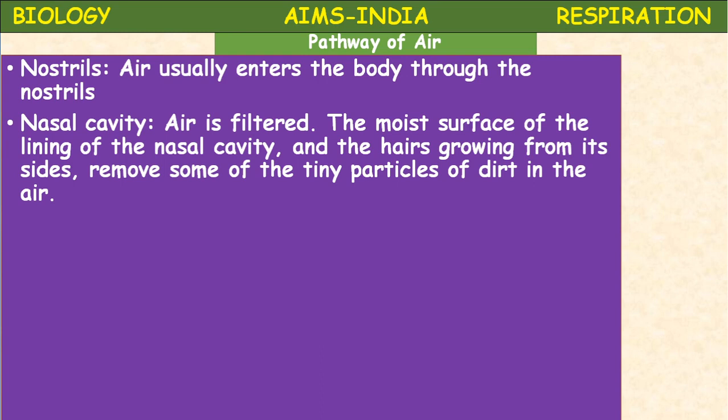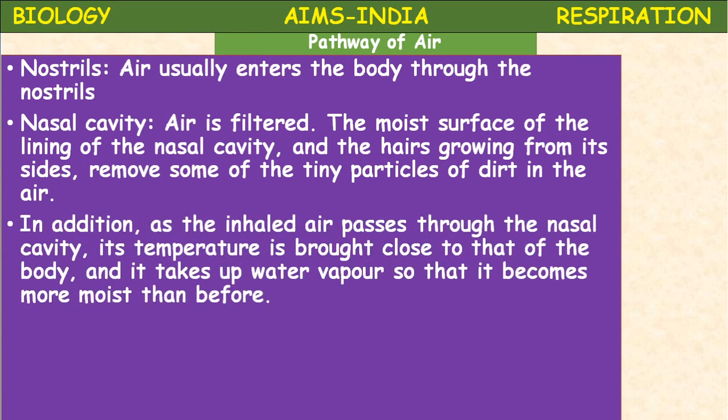The nasal cavity, the moist surface lining of the nasal cavity and the hairs growing from its sides will filter. What happens in the nasal cavity means the filtration of air takes place. It removes some of the tiny particles of dirt present in the air.